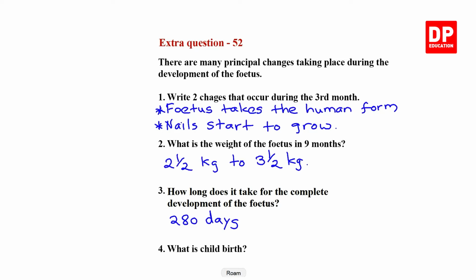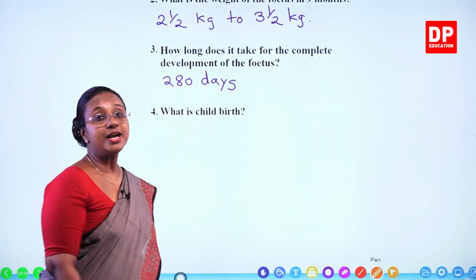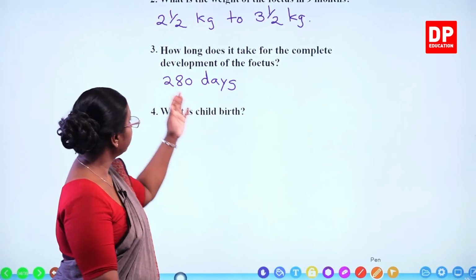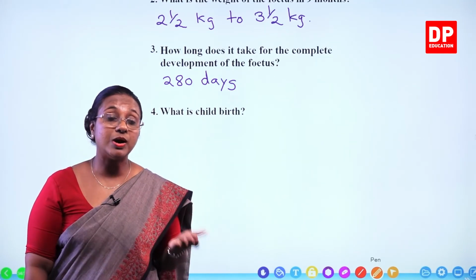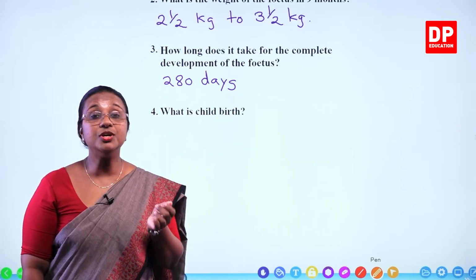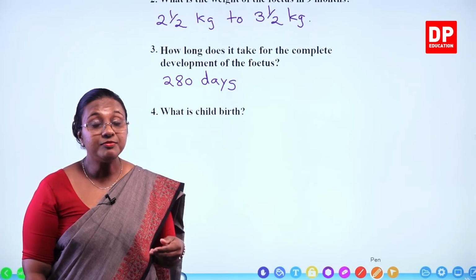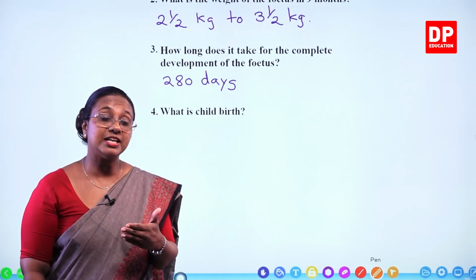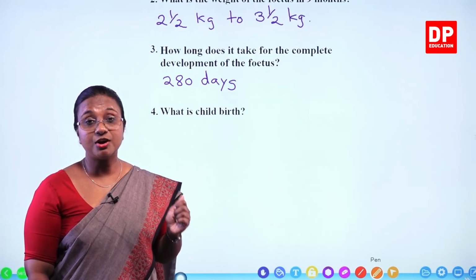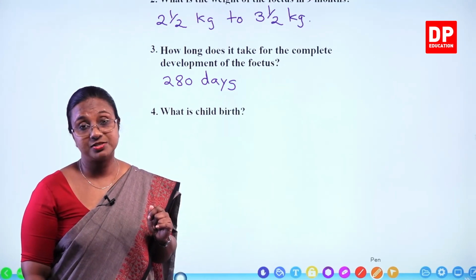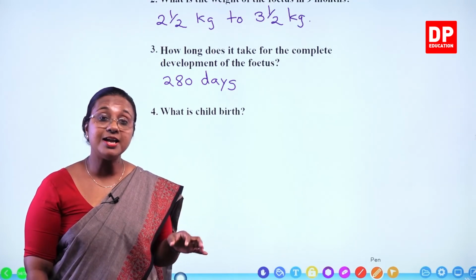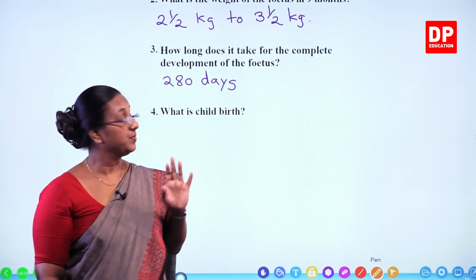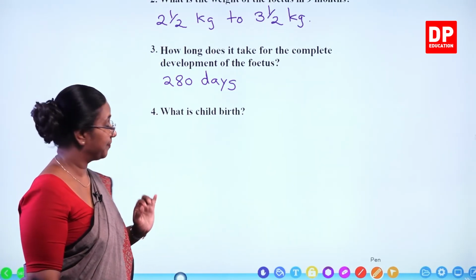Then we have the next question, what is childbirth? After the fetus develops for about 280 days, it is ready to come out. So the fetus is pushed out of the uterus through the vagina due to the contraction of the muscles of the uterus. So that is known as childbirth or parturition. That is what you need to write here.